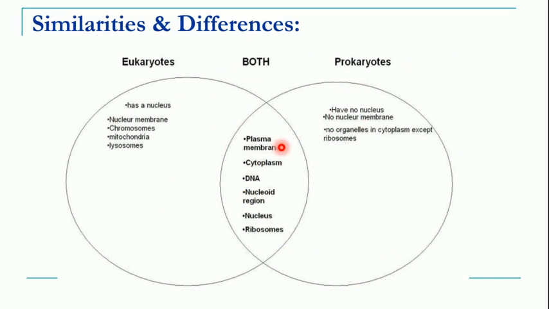Plasma membrane is present, cytoplasm, DNA and ribosomes, they are present in both prokaryotic as well as eukaryotic cell. However, there are many differences, like nucleus is present in eukaryotes, nucleus is absent in prokaryotes. Different membrane bound organelles are present in eukaryotes, membrane bound organelles are absent in prokaryotes.